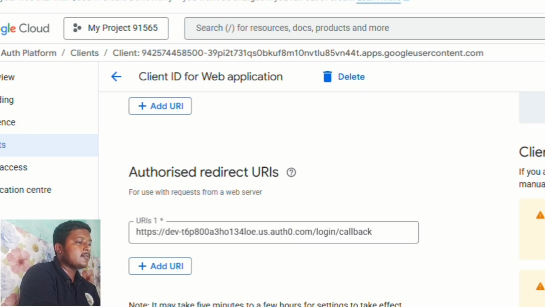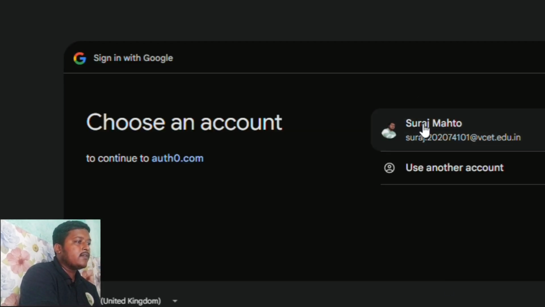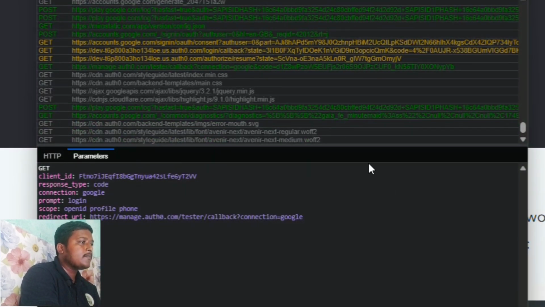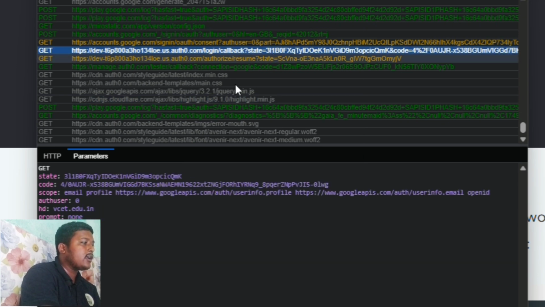And after that, if I click login, you can see how the callback endpoint is called. At the callback endpoint, state is shared, code is shared, and scope is also there. All these things.